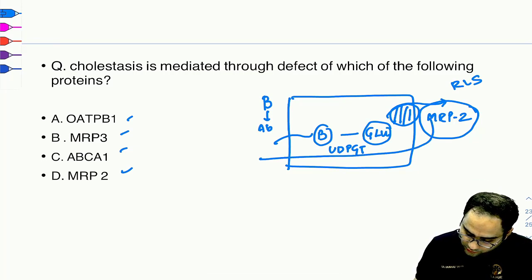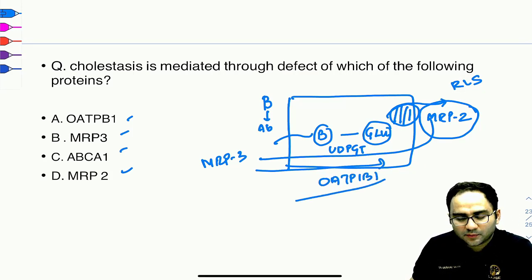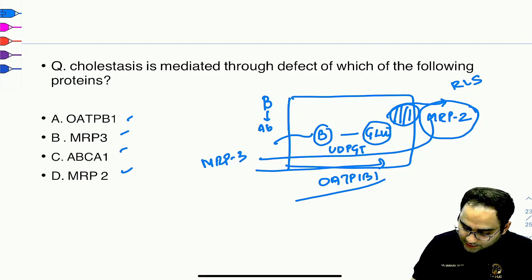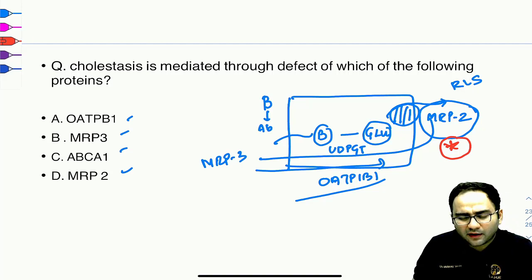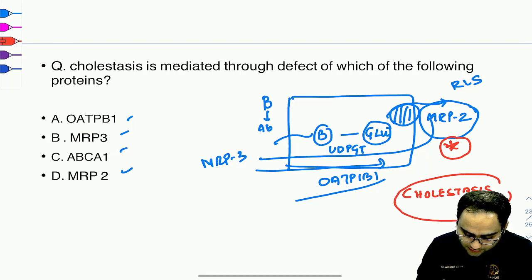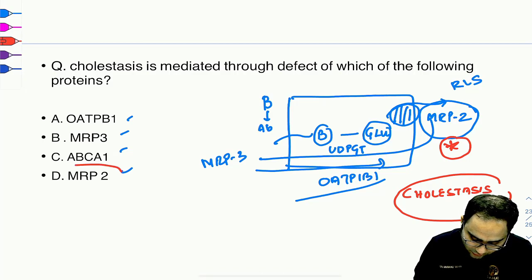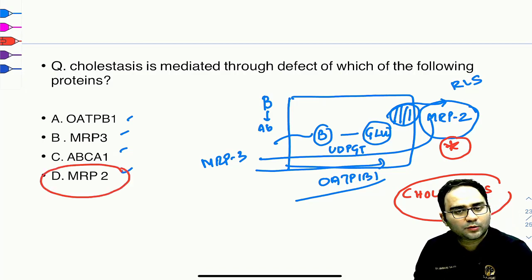Some amount goes outside by MRP3, and that is taken up again by OATP1B1, right? These are the proteins that are implicated. So if I just go by this sequence, the rate limiting step is affected, so that can cause cholestasis. So given the genes of the proteins that are given here, the best answer would be MRP2.